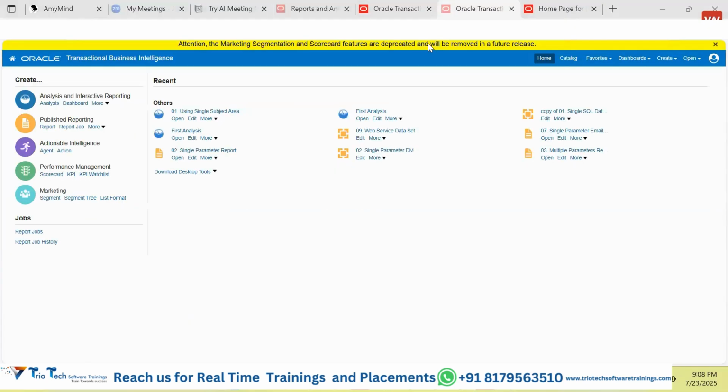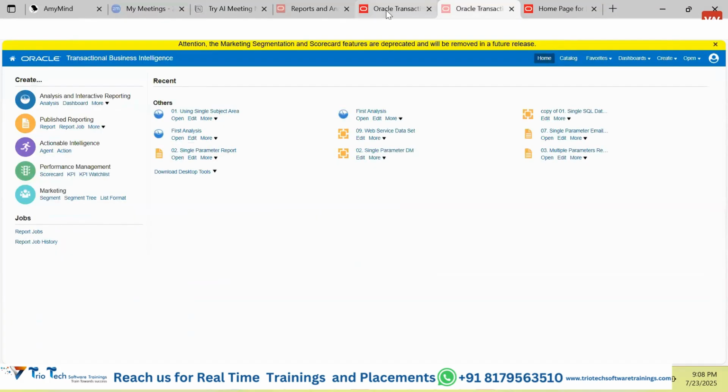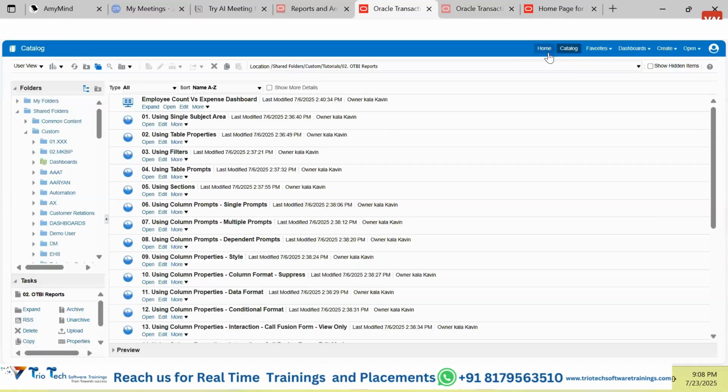See, the name of the server is Oracle Transaction Business Intelligence. This is also the same. Only the thing is here we are accessing the home, and here it is taking us to the catalog. What is home, what is catalog, what is favorite, dashboard, all these things we are going to learn when we learn the technicalities about how to build the reports. Today we are just accessing and learning about the navigation part only.